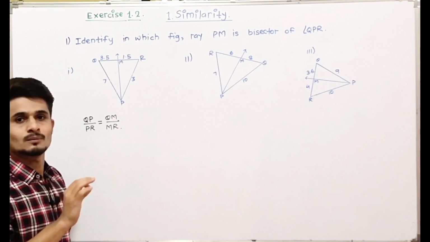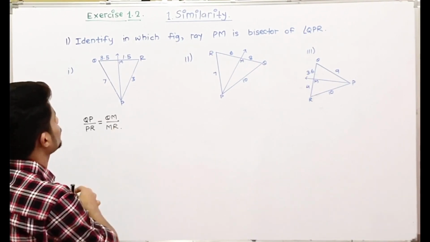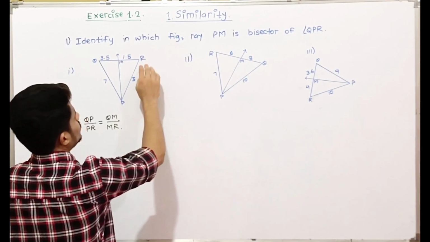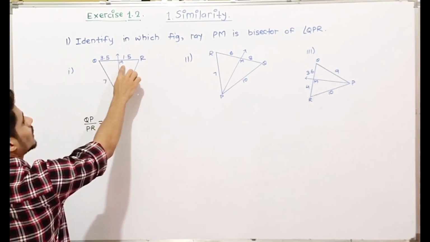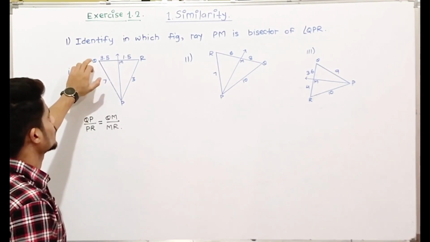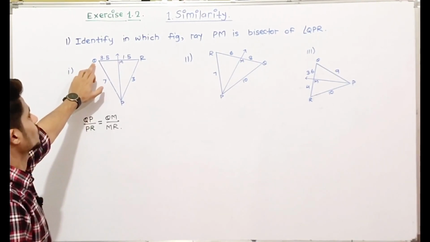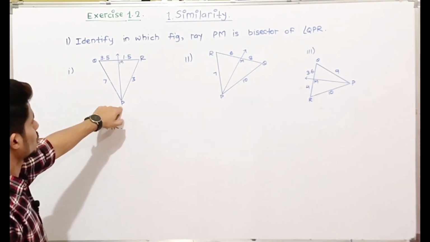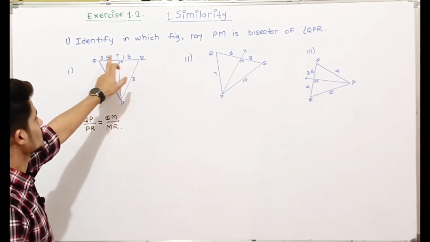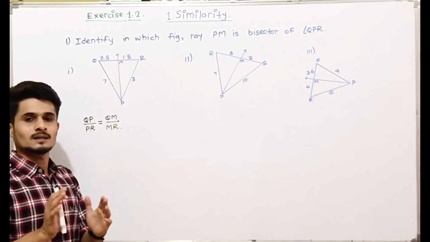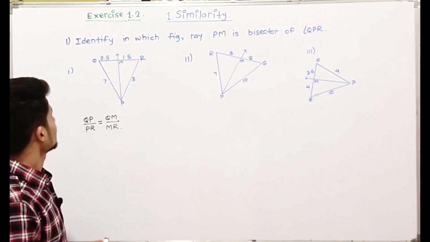You just have to be systematic. If you start from Q in the first ratio, then you must start from Q in the next ratio, that is QP upon PR is equal to QM upon MR. So this is a systematic way to write ratios.